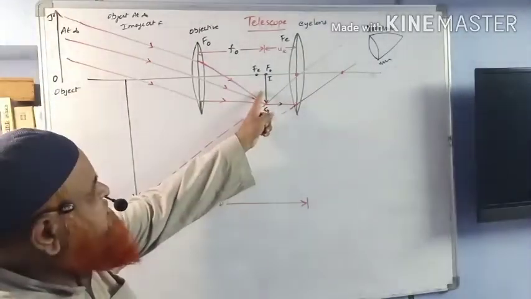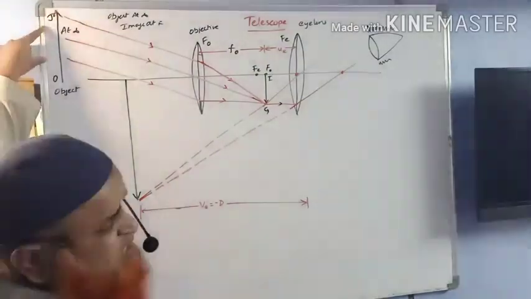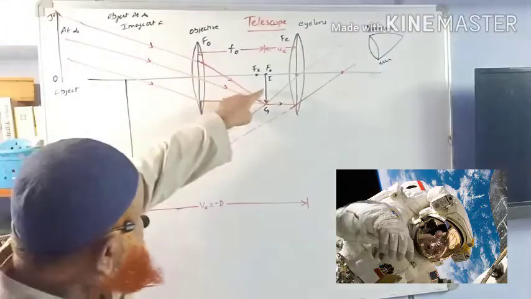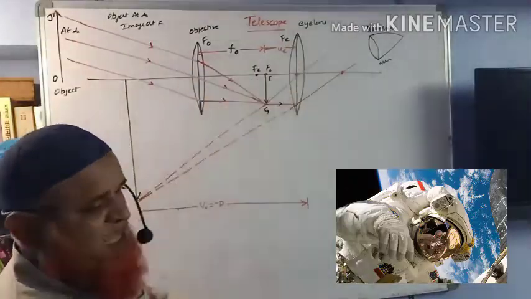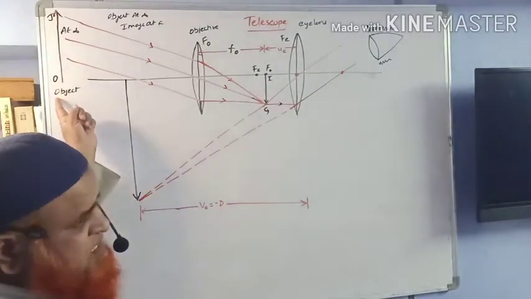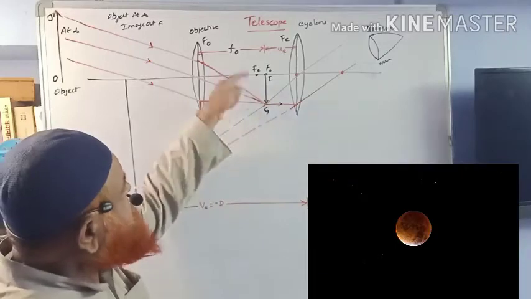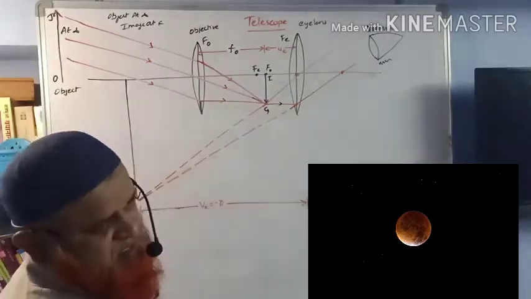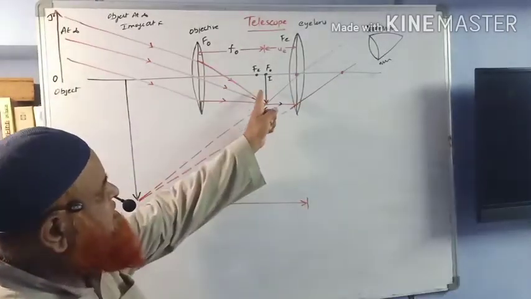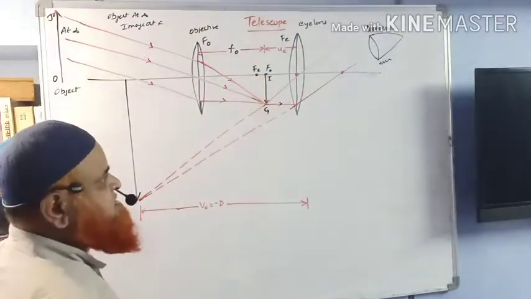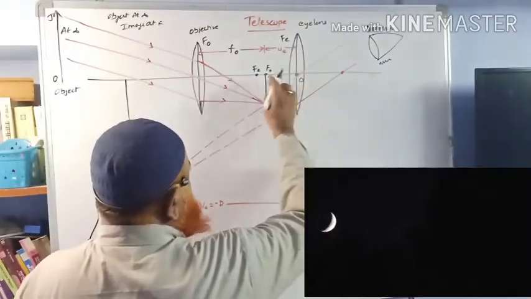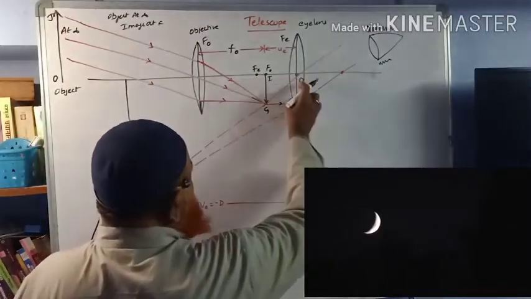So this image formed because of the object which is at infinity is going to be an object for the eye lens again. The image for the objective, the image of an object, is going to be the object for the eye lens. And this is in between the focal length and optic center.